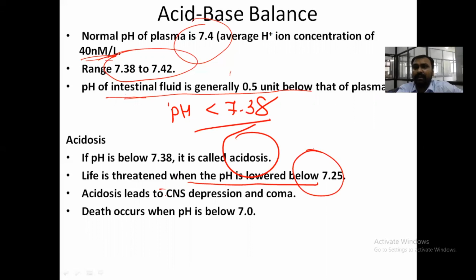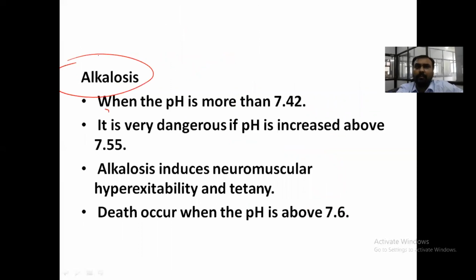That's why this regulation is very important, because when pH is changed, H plus concentration will be more, and it will neutralize your amino acid and protein charge. So enzymes will be changed, your proteins will not work, and ultimately you will die. Acidosis leads to CNS depression and coma. Death occurs below the pH of 7.0. If you find a result like 6.9 pH, then the person probably died. And alkalosis, when pH is more than 7.42, is dangerous when it increases to more than 7.55.